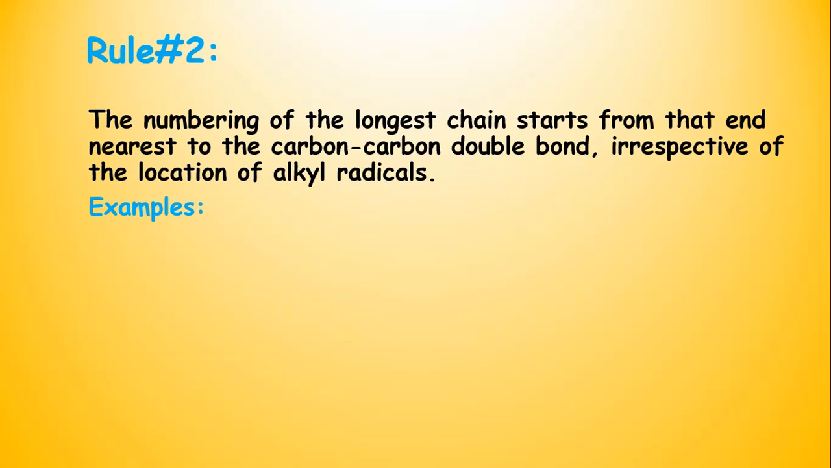Now we are moving towards rule number 2. The numbering of the longest chain starts from that end nearest to the carbon-carbon double covalent bond, irrespective of the location of the alkyl radical. Here we will give the numbering from the end where the carbon-carbon double covalent bond is near. We will not focus on the position of the alkyl radical, as we did in the nomenclature of alkanes, but on the carbon-carbon double covalent bond. Let's look at an example of this rule number 2.